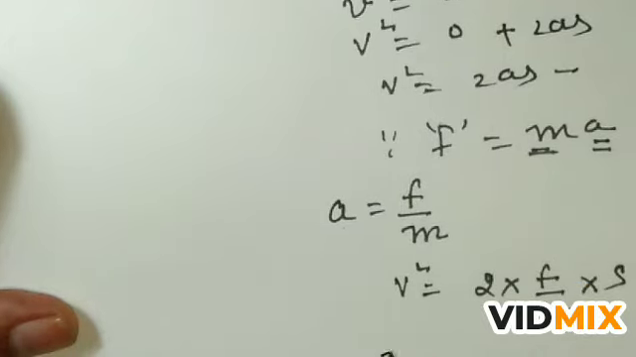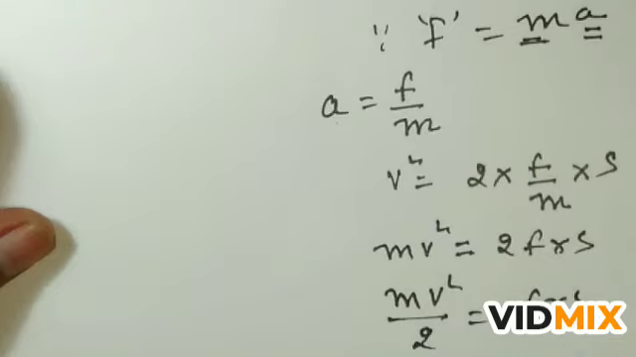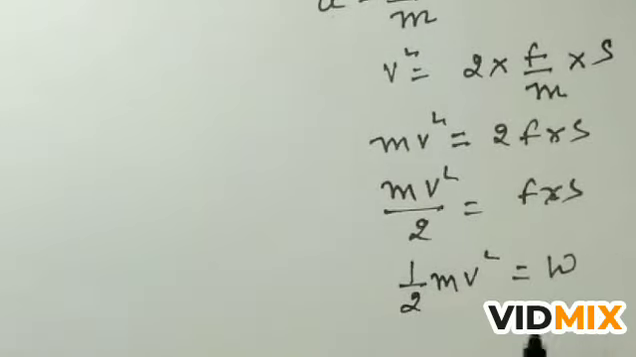Or you can take m here, so m v square is equal to 2F into s, or m v square upon 2 is equal to Fs, where Fs is work done and it is equal to 1 upon 2 m v square. So this is the work done and it is equal to 1 upon 2 m v square, which the force F has done on the body in moving it a distance s.